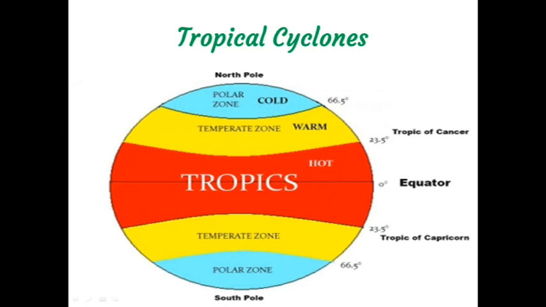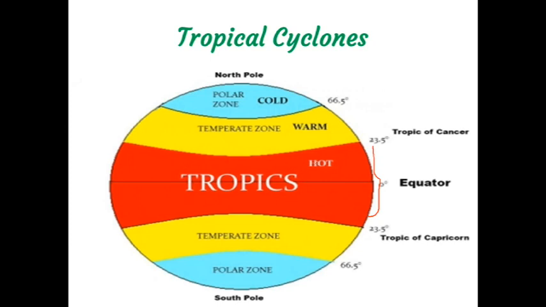Tropical cyclones means the cyclones arise in the region of the tropics. Tropics, you know that. That means 0 to 23.5 degrees north and 0 to 23.5 degrees south. That portion together is known as the tropical region. This red color shows the tropical region.